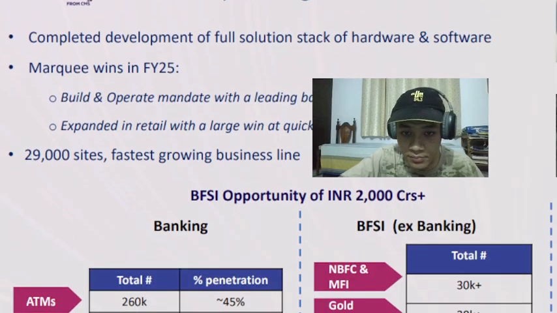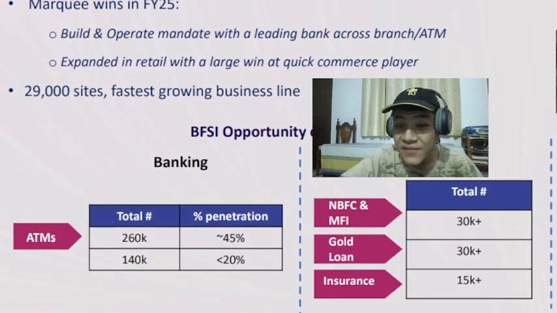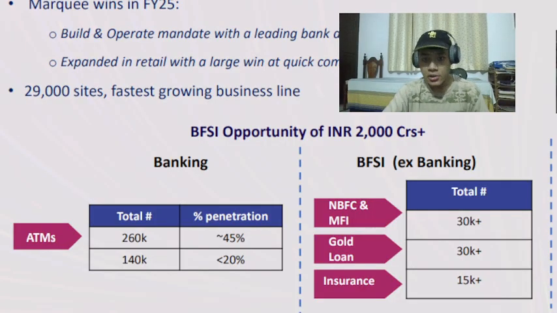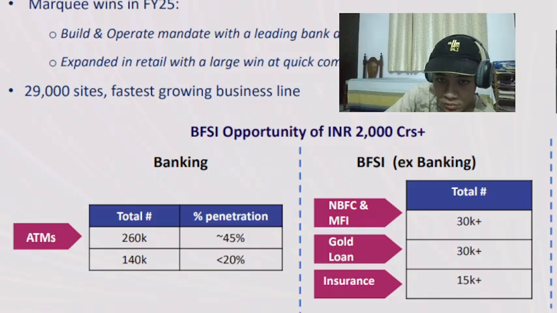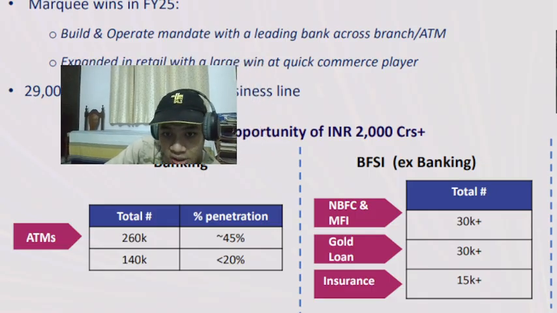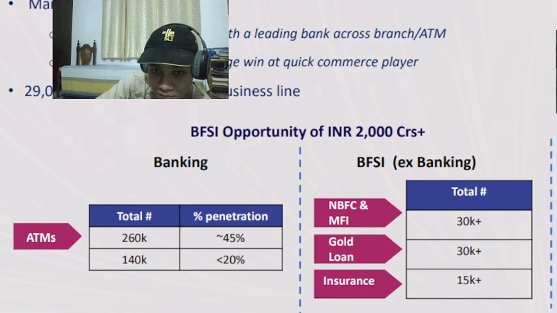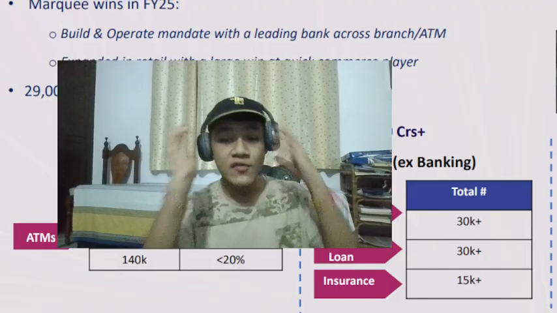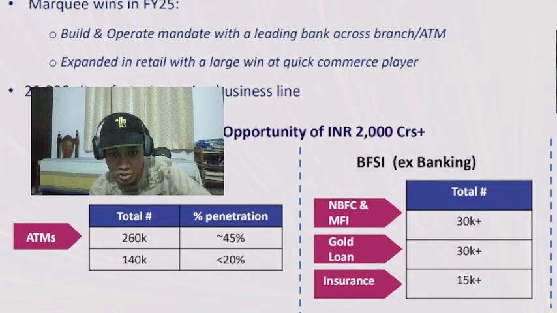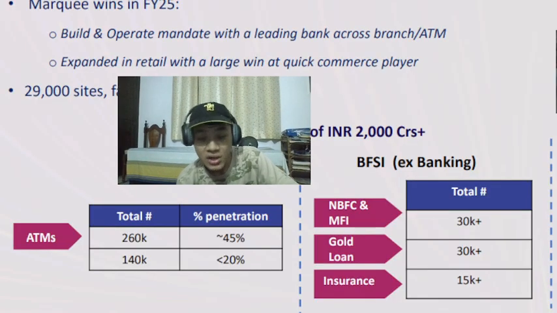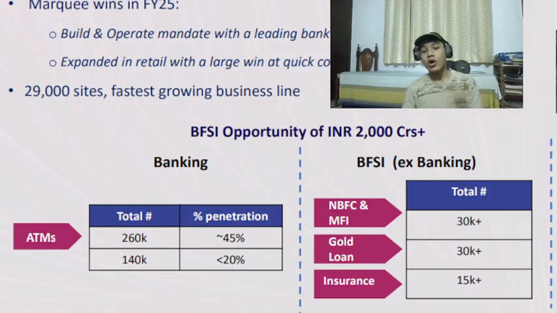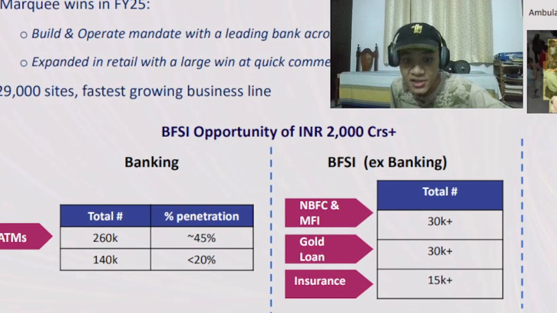What is the opportunity for them? First they say they have a BFSI, which is the banking, financial sector and insurance sector, opportunity of 2,000 crores plus. Here it says in banking, there are 260,000 potential and only 45% penetration for Vision AI, where they can employ Vision AI more and more. Then there are 140,000 numbers given here, with less than 20% penetration. Basically, the entire opportunity is 2,000 crores plus in the BFSI.